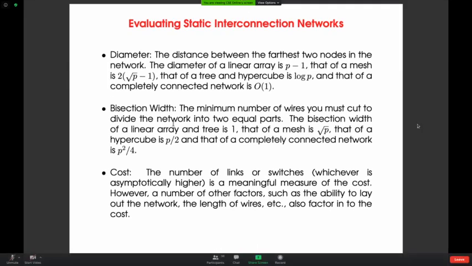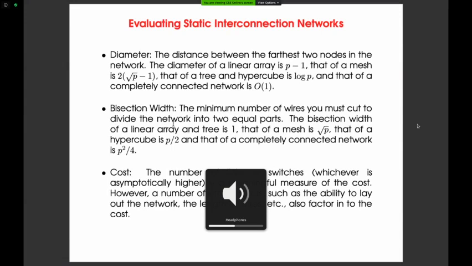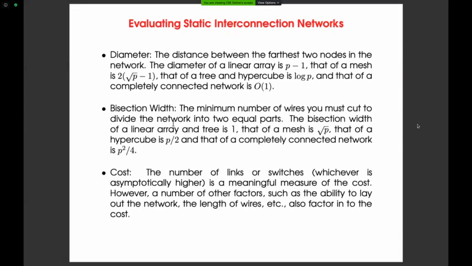One is called channel width, or we can say bisection bandwidth. What is bisection width and what is bisection bandwidth? Suppose for a given communication link, the number of bits that can be communicated simultaneously over that link connecting two nodes is called channel width.